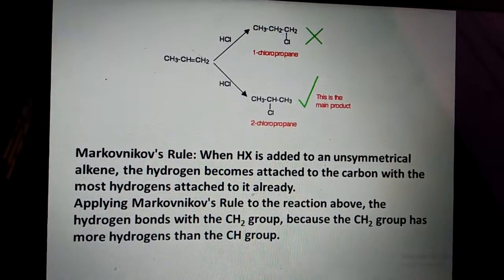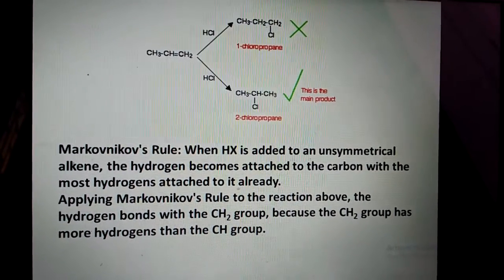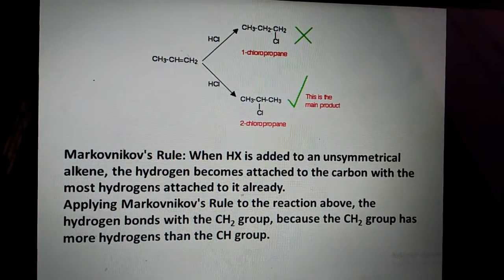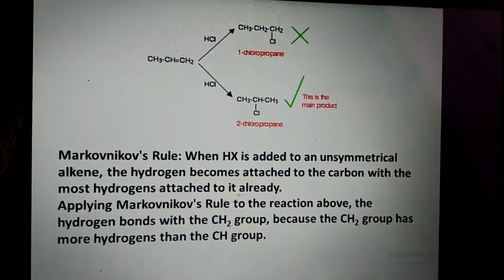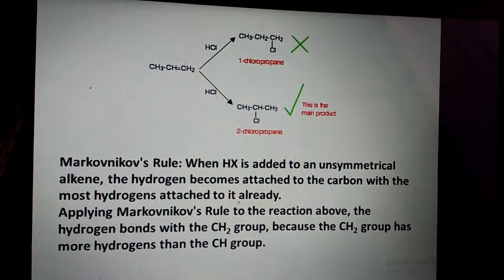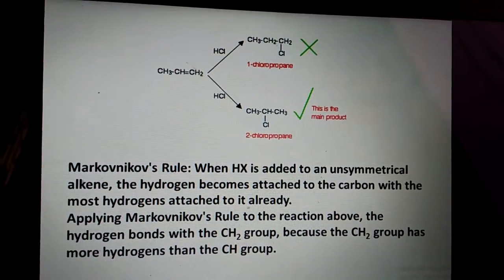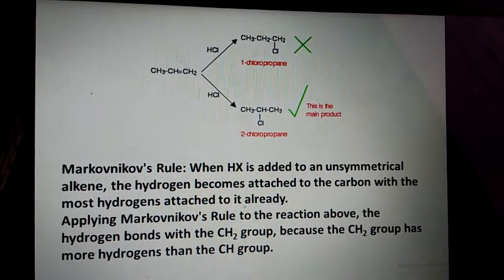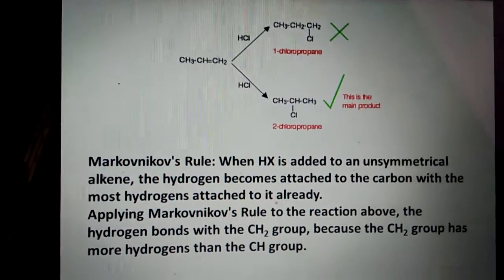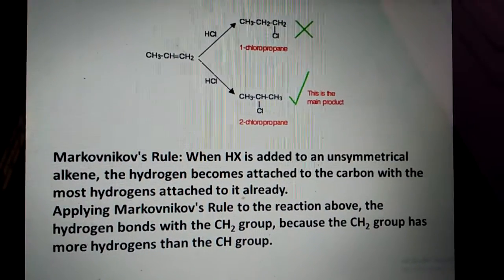That addition is called Markovnikov addition. There are two possible products. The first one is hydrogen added to the second carbon, then chlorine added to the third carbon. Here chlorine is added to the carbon with the lesser number of hydrogens, and hydrogen is added to the carbon with the higher number of hydrogens from the double bond. Why is this product favored? It is nothing but carbocation stability.